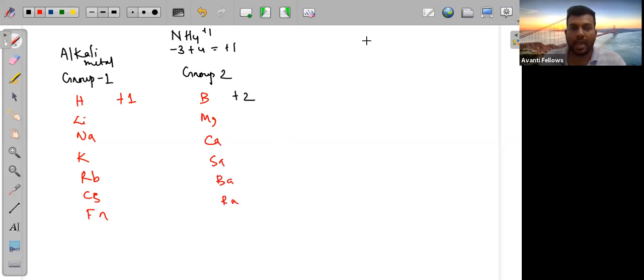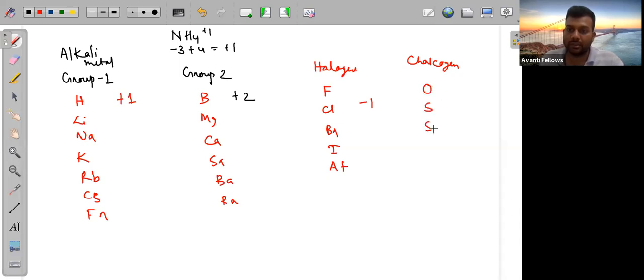And if you are taking halogens, which are group 17 elements, that is chlorine, bromine, iodine, it will always be -1. And if you are taking chalcogens, the oxygen family, oxygen is -2.